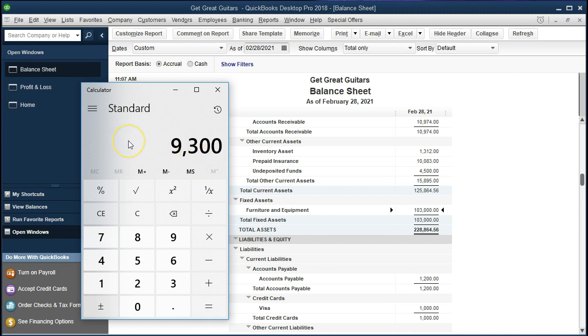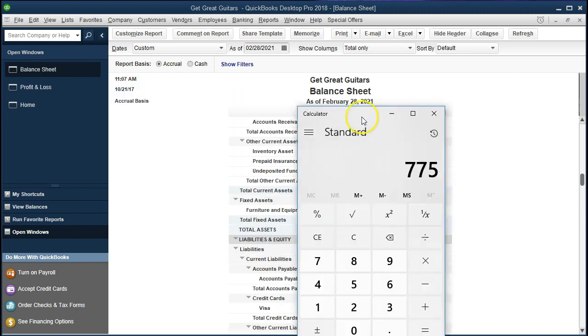We're going to depreciate this time just 1 month's worth, however. So if we take that and divide it by 12, we're going to depreciate $775 this month. And so the entry to do that would be a debit to depreciation expense, reducing our net income. And we're going to make a new account, which we're going to credit, which is going to be a contra account, and it's going to be called accumulated depreciation.